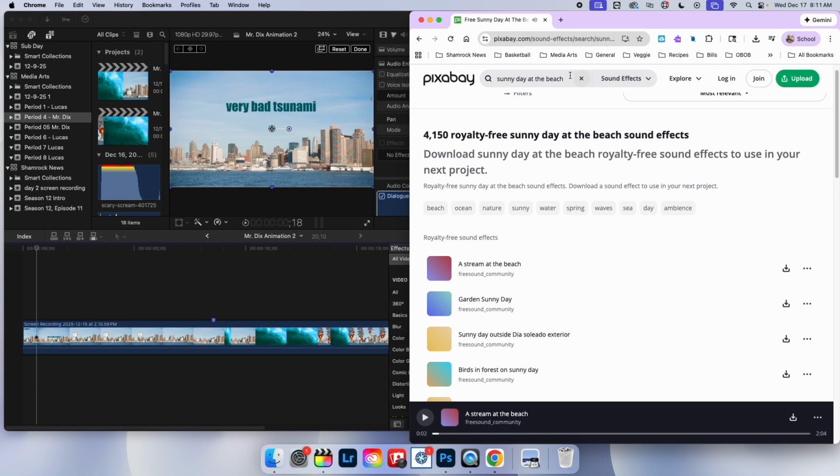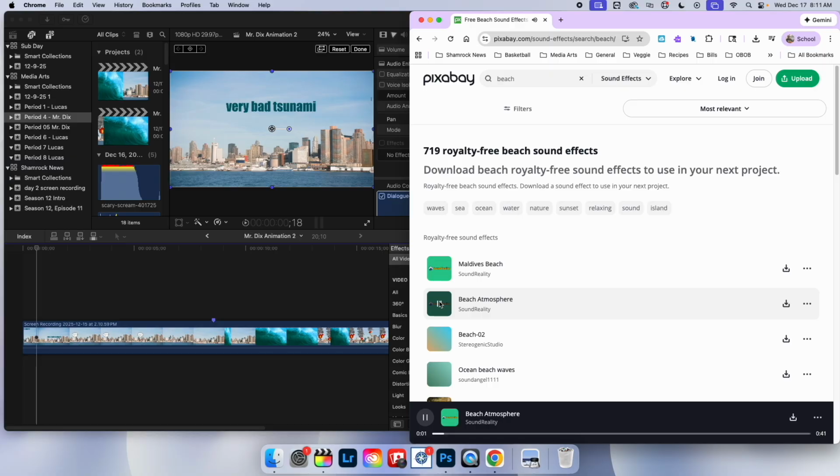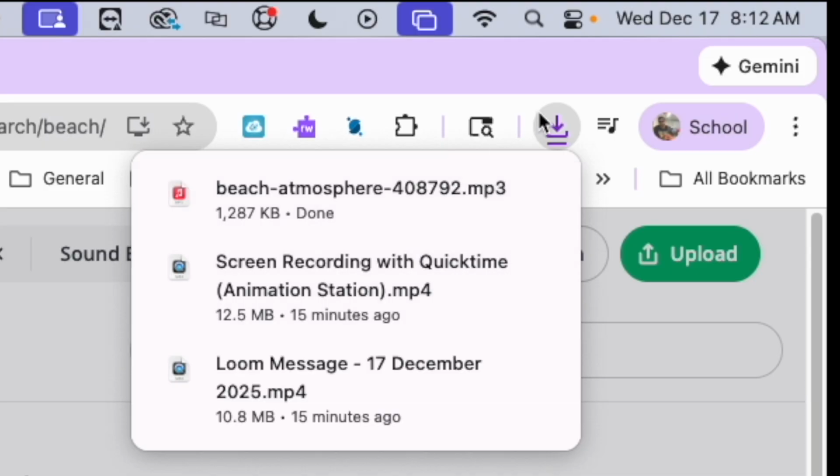Maybe I don't want to do sunny day at the beach. Maybe I just want to do beach. Beach atmosphere, perfect. So I'm going to click that download button, and then it's going to come up to this download arrow up here,